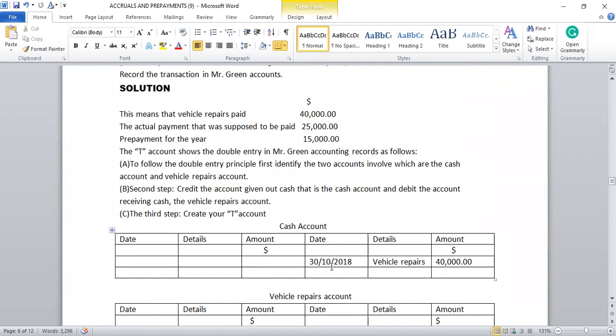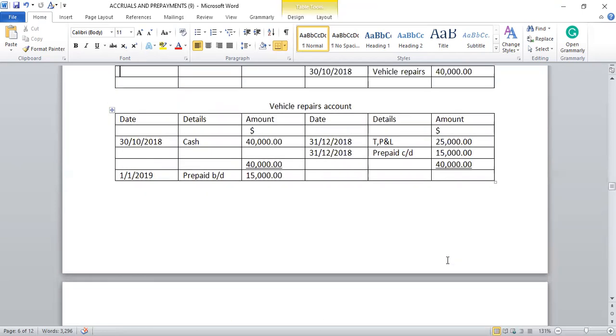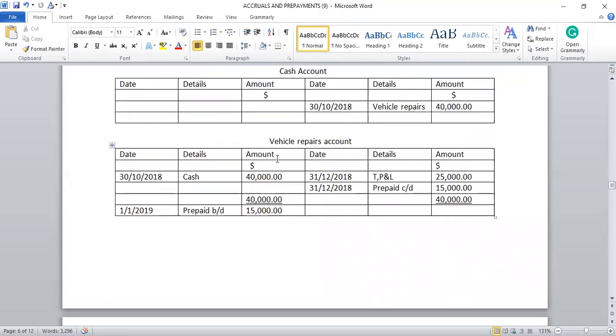The date is 30th 10/2018. Details: vehicle repairs, because the corresponding entry can be found in the vehicle repairs account. The amount involved is $40,000. So let us look at the vehicle repairs account. It is receiving the cash, so it will be debited. That's the left-hand side of the T account, where you do the debit entry. Date 31st 10/2018, details cash, because the corresponding entry can be found in the cash account, and the amount involved $40,000.